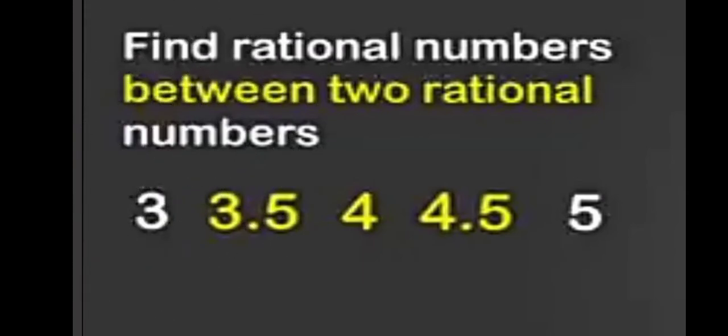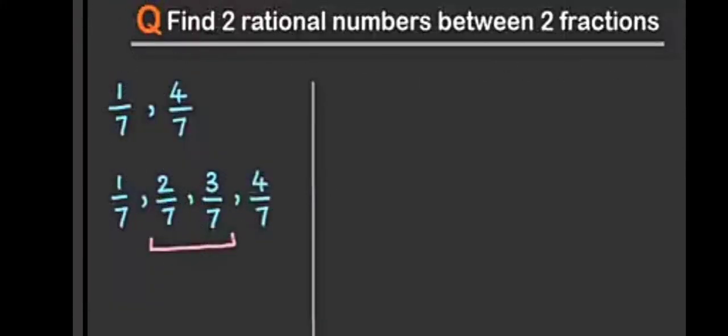Now let us see some more interesting examples. Let us find two rational numbers between two fractions, 1 upon 7 and 4 upon 7.